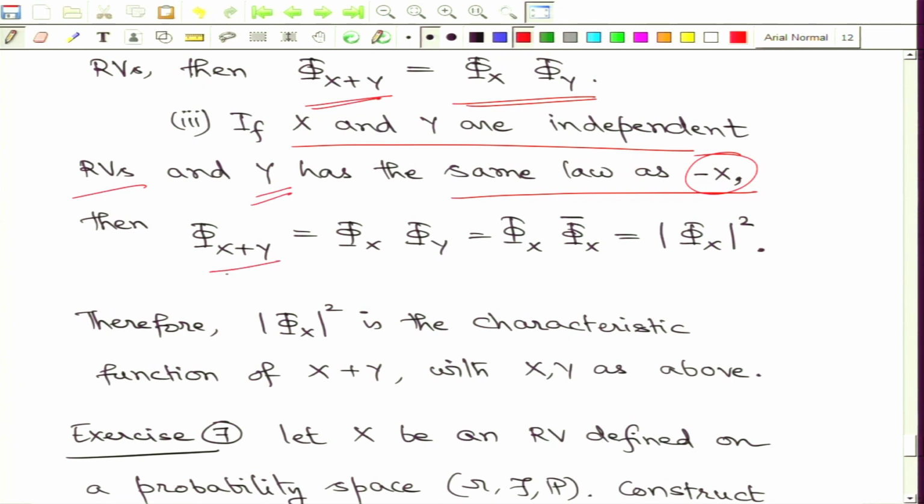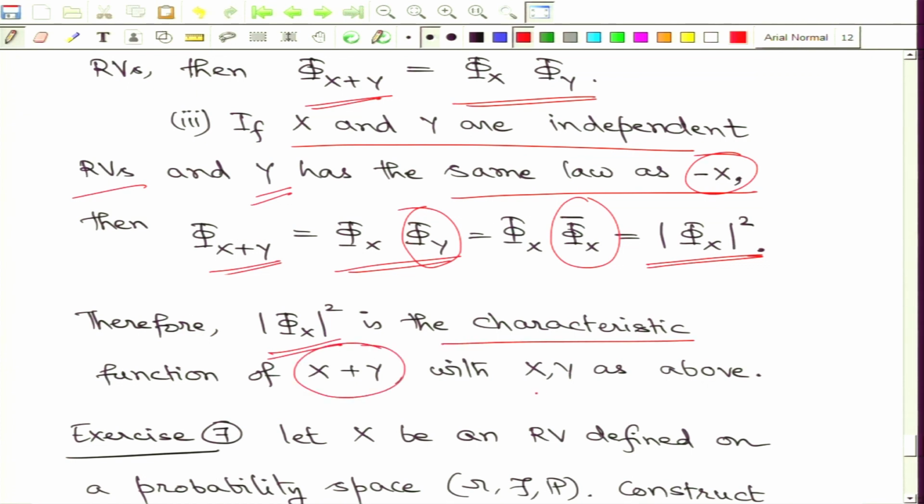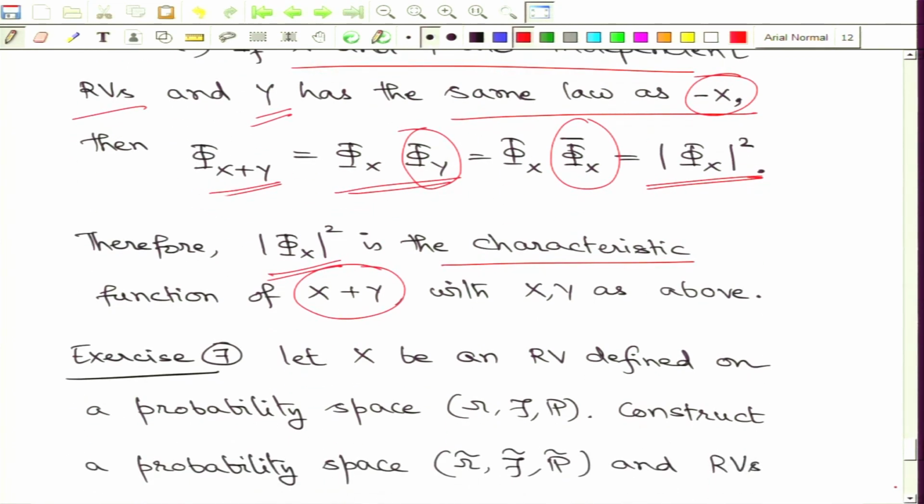First, we use the independence to say that the characteristic function of x plus y is the product of the characteristic functions, but the characteristic function of y is given by the complex conjugate of phi x, and that essentially gives us modulus of phi x squared. So, in this setting, modulus of phi x squared is the characteristic function of x plus y, with x and y as above, meaning x and y are on the same probability space, they are independent, and y has the same law as minus x.